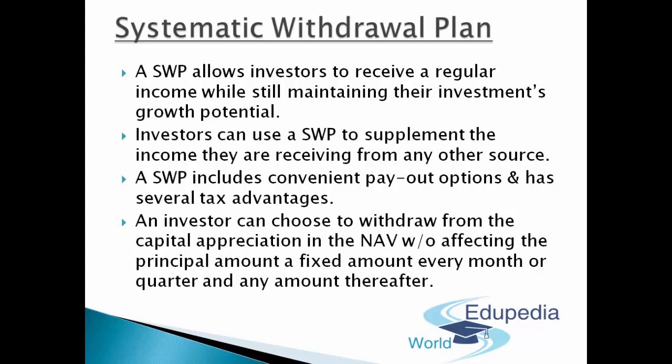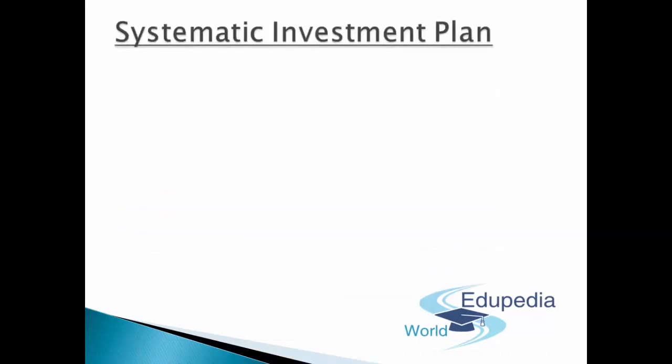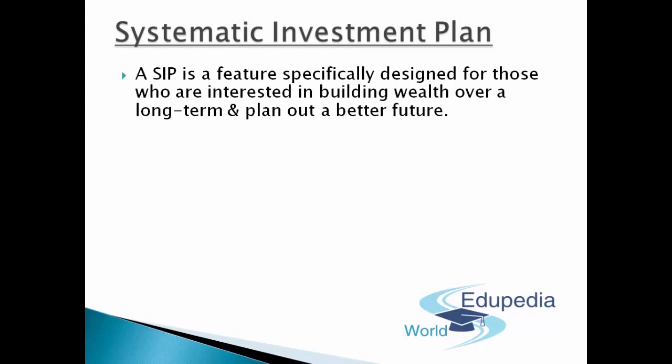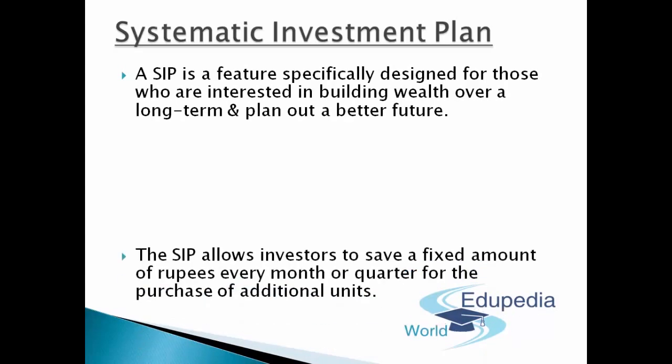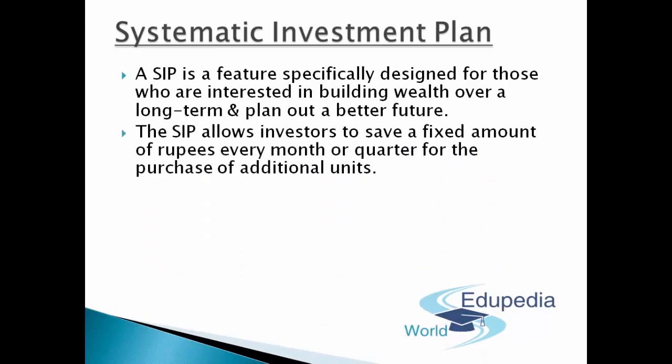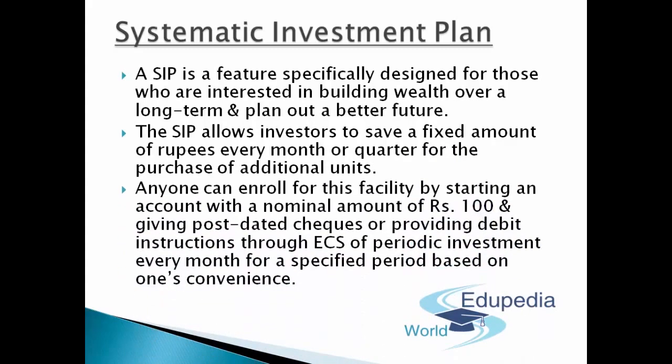So now let's discuss the last topic of this chapter, and that is systematic investment plan. A SIP is a feature specifically designed for those who are interested in building wealth over the long term and planning out a better future. The SIP allows investors to save a fixed amount of rupees every month for the purchase of additional units. Anyone can enroll for this facility by starting an account with a nominal amount of 100 rupees and giving post-dated checks or providing debit instructions through ECS for periodic investment every month for a specified period based on their convenience. So simply that can be done.